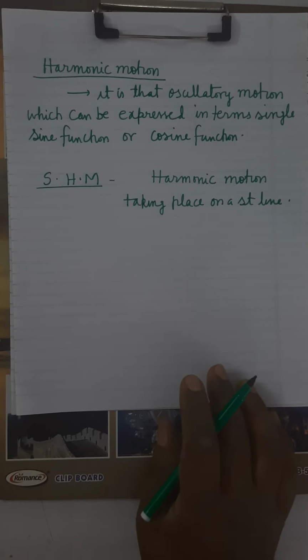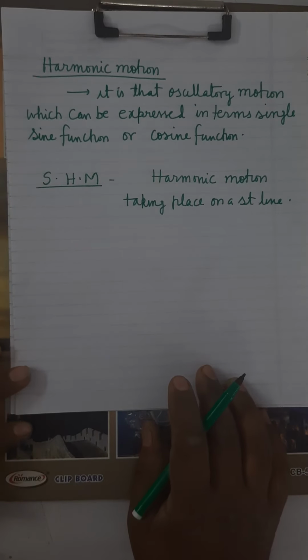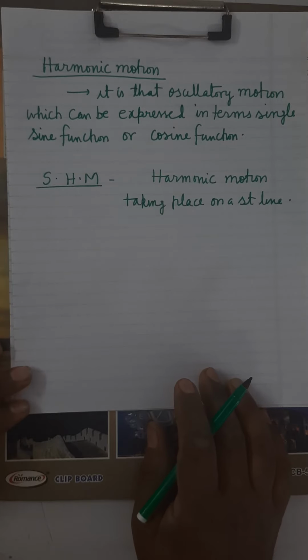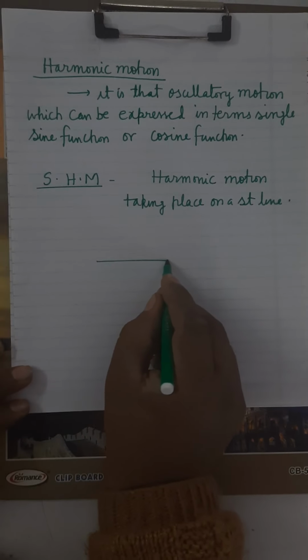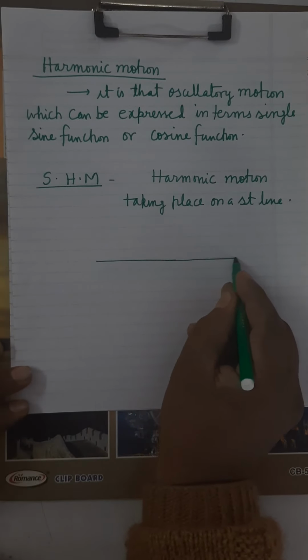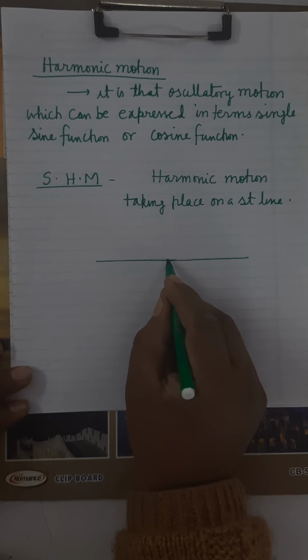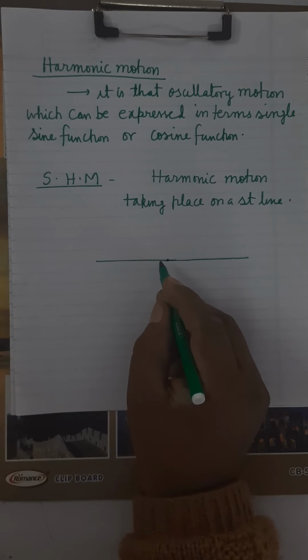It means if a body is executing SHM, then the body is describing to and fro motion about a mean position on a straight line.